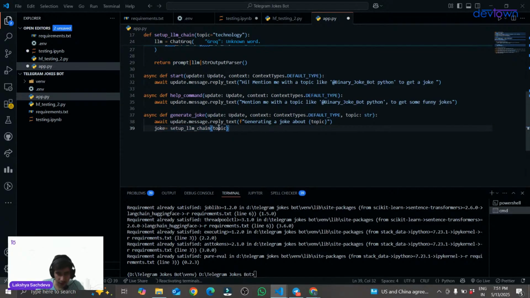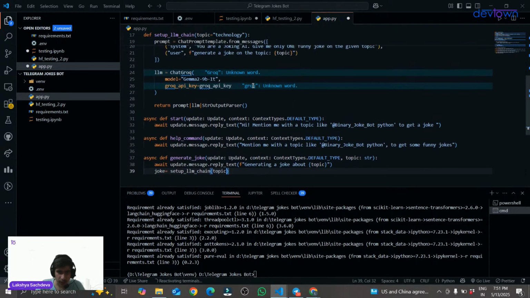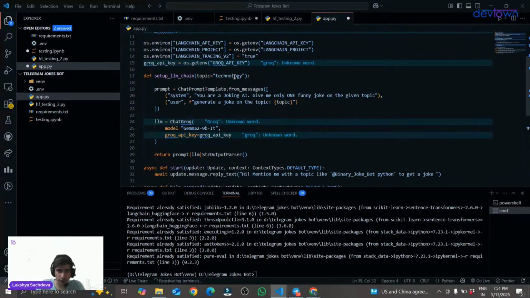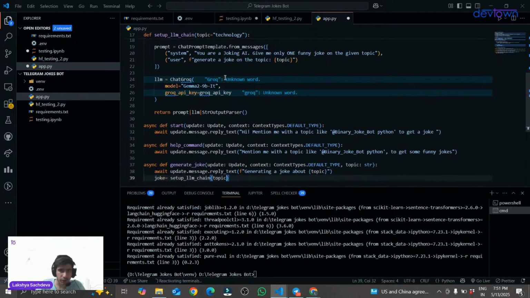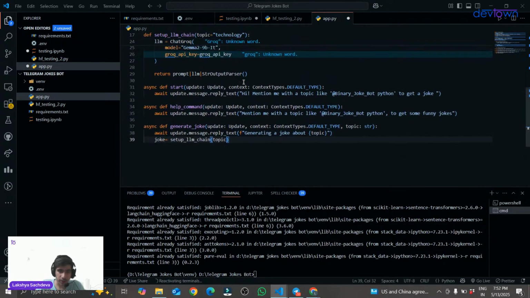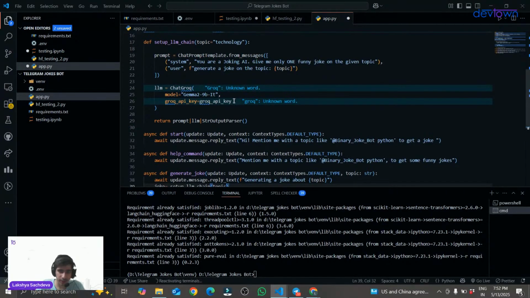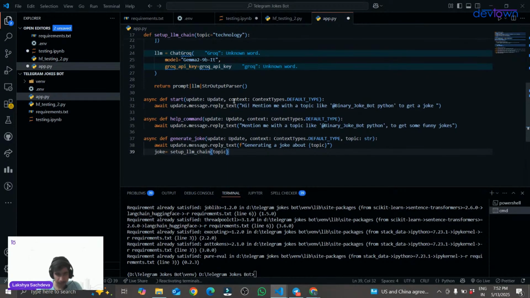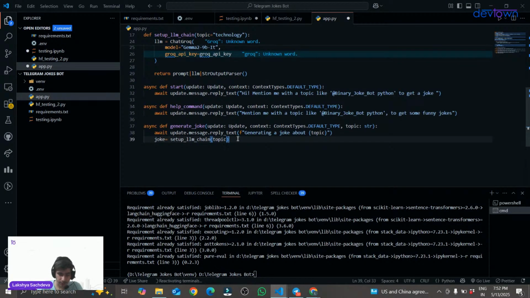Okay. So if there is no topic, it will randomly take the topic technology. That is why I mentioned topic equal to technology over here. So if we pass no topic, it will randomly take the topic technology and generate a joke. Else, if we provide a topic, it will make a joke on that topic only. Okay, set up LLM chain. I will be setting the topic.